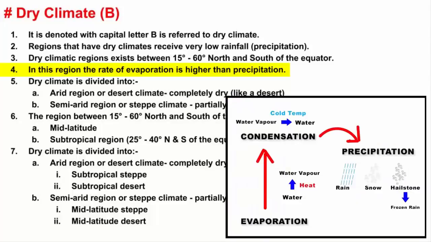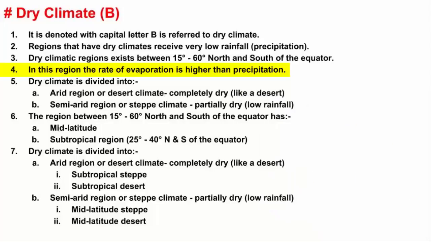Now usually if a region has high evaporation, then it leads to cloud formation due to condensation and that leads to rainfall. However, in dry climatic region, annual evaporation rate is much higher than precipitation. That means the sun's energy soaks up all the moisture from the ground. But on the flip side, rainfall is very low. I just want you to keep in mind, precipitation is low but not zero. And I'll give you an example of that when we get to know about the divisions and subdivisions under dry